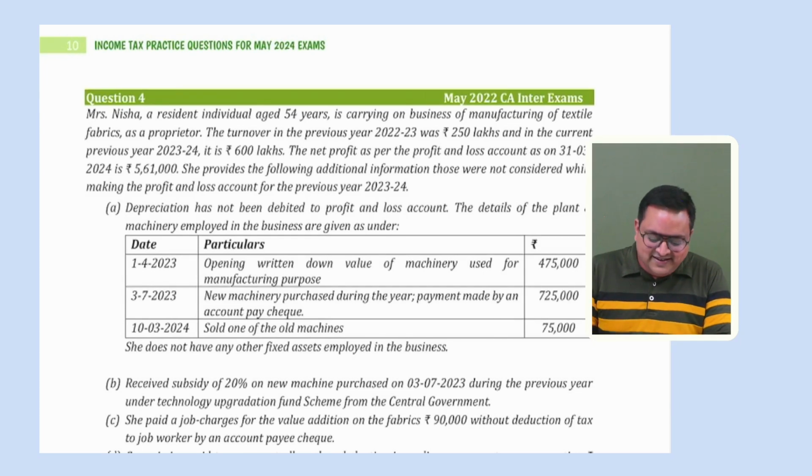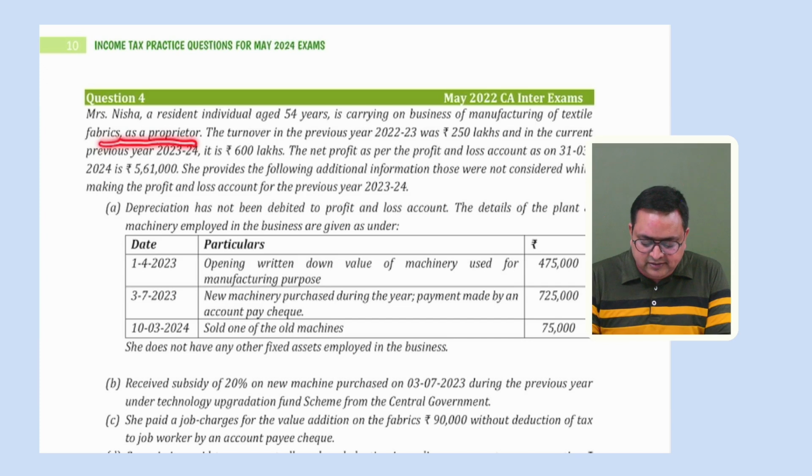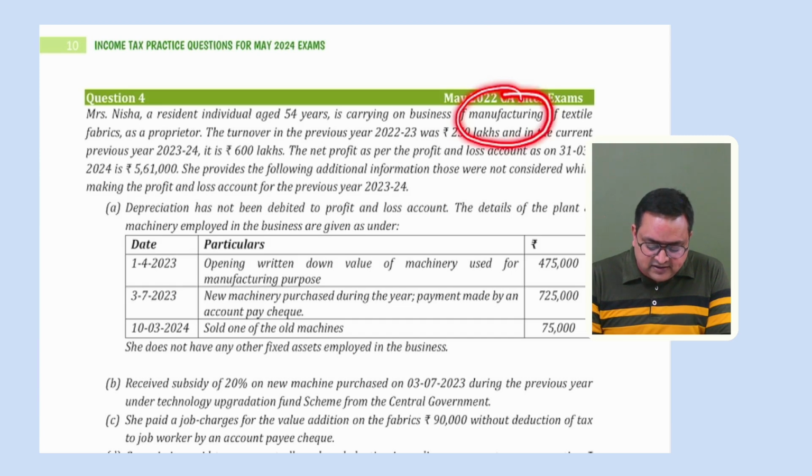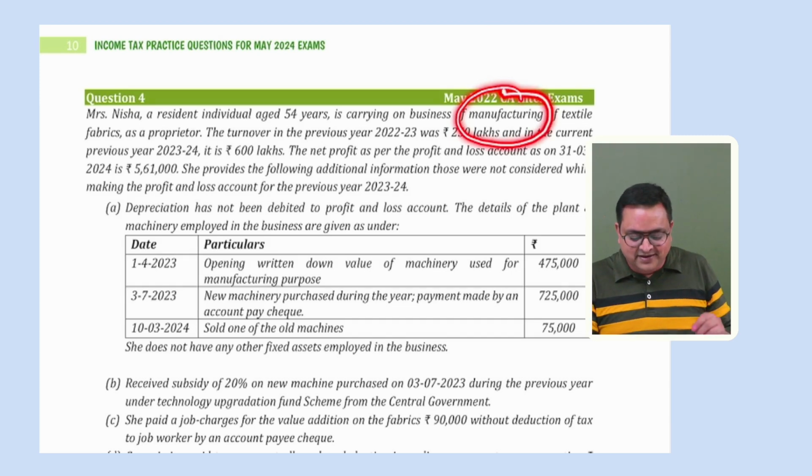Okay, easy. Mrs. Nisha is a resident individual, age 54 years, not a senior citizen, carrying on business of manufacturing of textile fabrics as a proprietor. Please understand that she is having a business of manufacturing, and here the assessee is not following the default regime. The assessee is following the optional tax regime. So if the person is into manufacturing business and is following the optional tax regime, we remember that there is a point of additional depreciation.